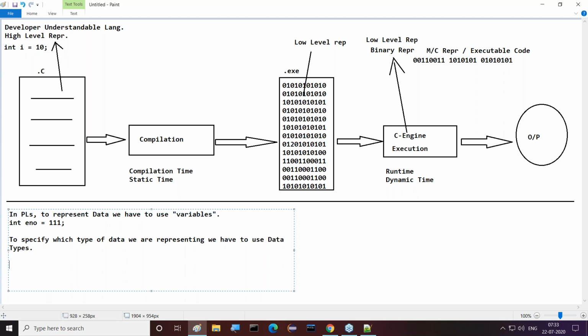Good. How many types of data types are available? Guys, now I'm asking this question. Just wait a minute. I'll come back in one minute.